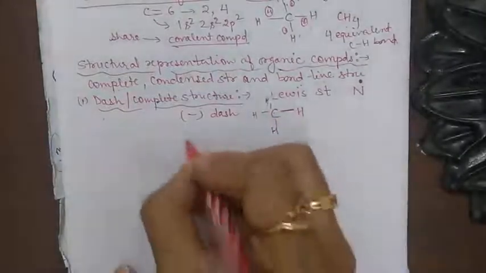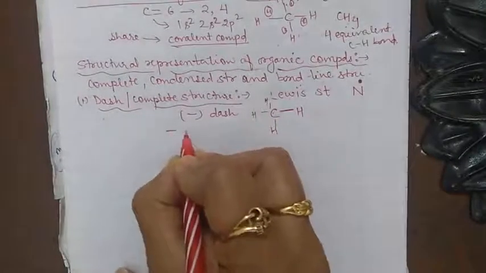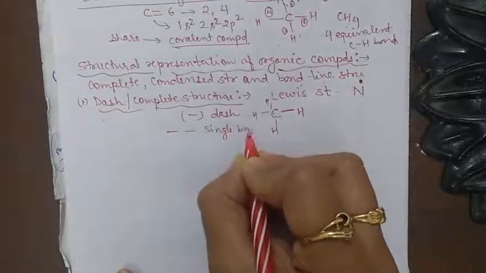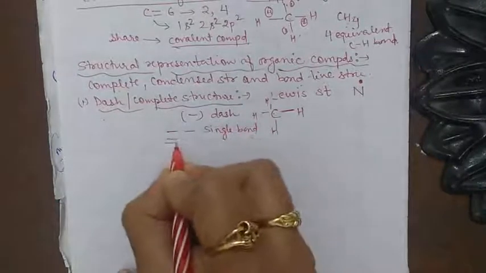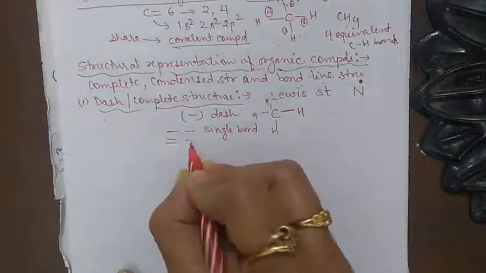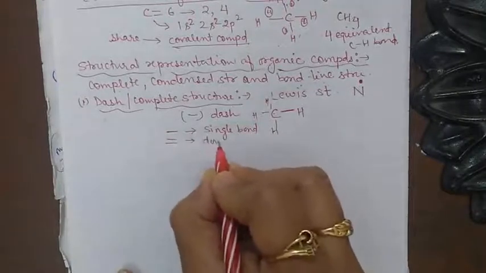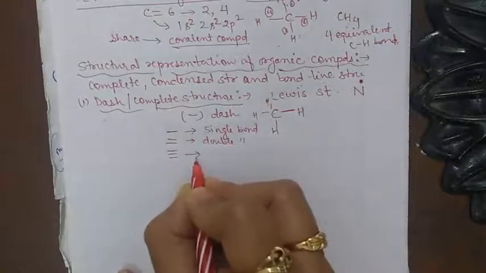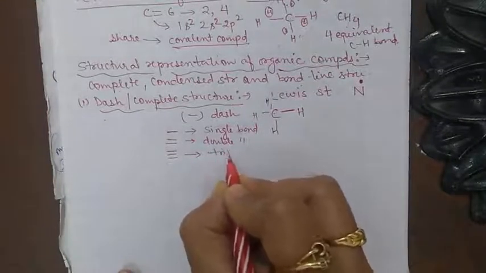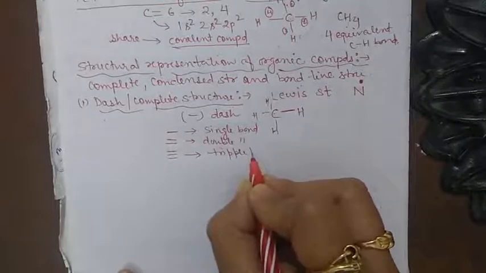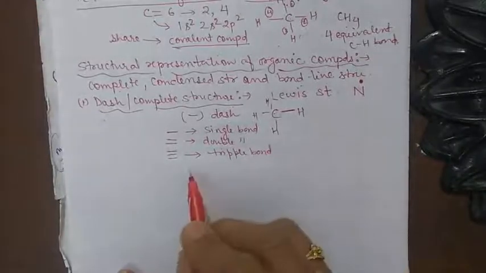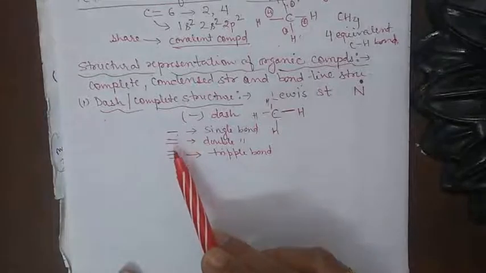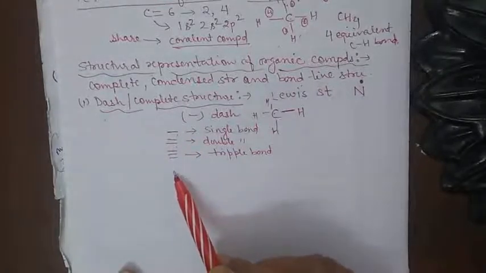Now if we use a single dash, it is called a single bond. If we use a double dash, it is called a double bond. And if we use three dashes, it is called a triple bond.